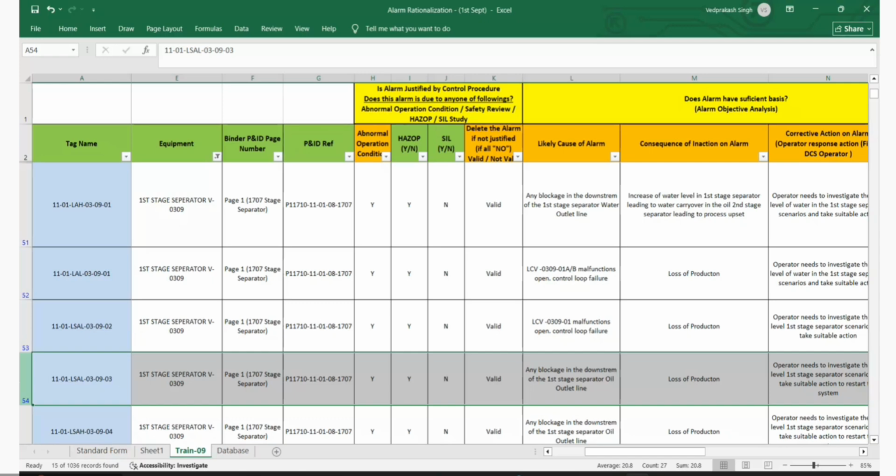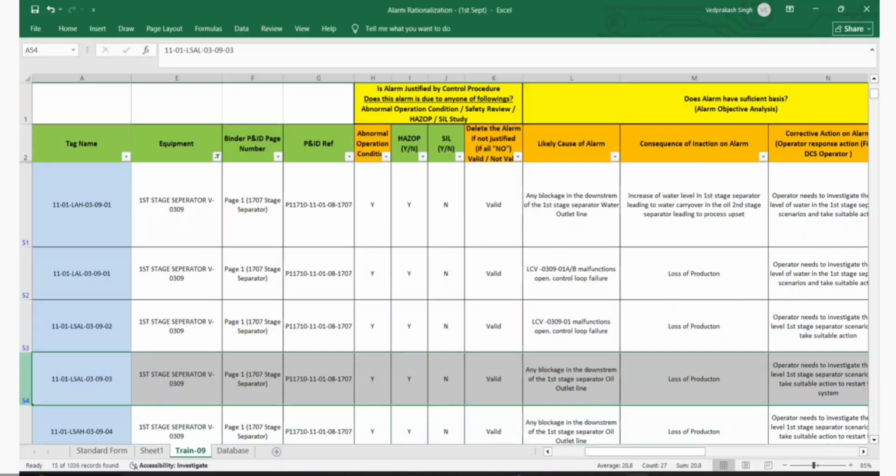Correct, that is my understanding. Transmitter is part of this loop. If the transmitter fails, you will not receive the alarm. It is part of the root cause, yes, I agree with you. If the root cause is the transmitter itself, you will not receive the alarm. But we still have another probability for control valve failure itself, because it is a moving part.